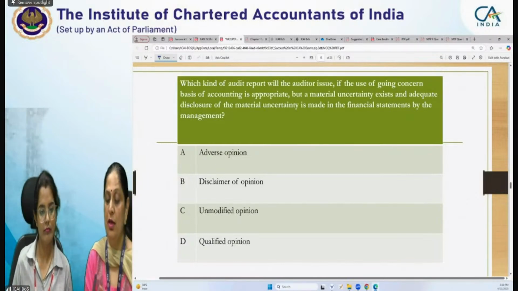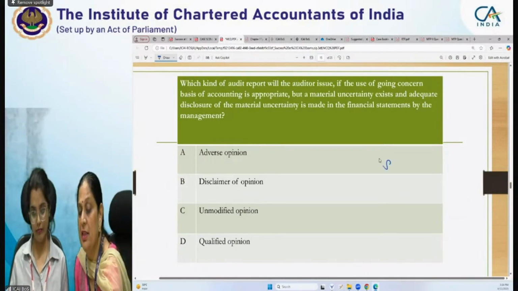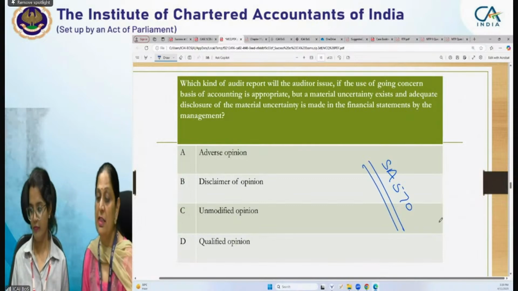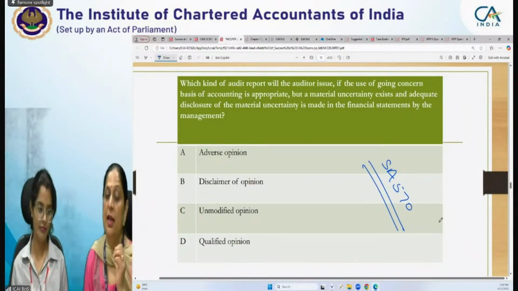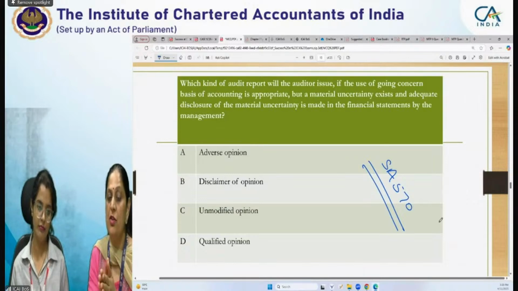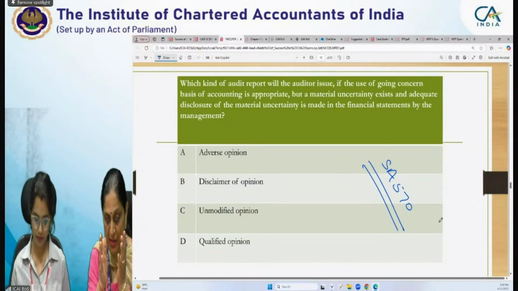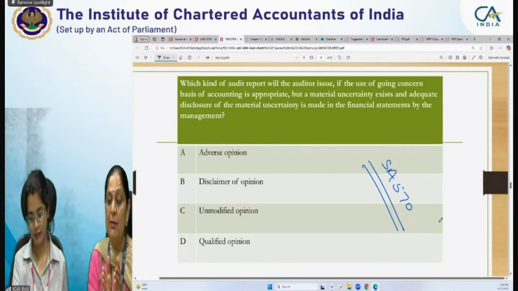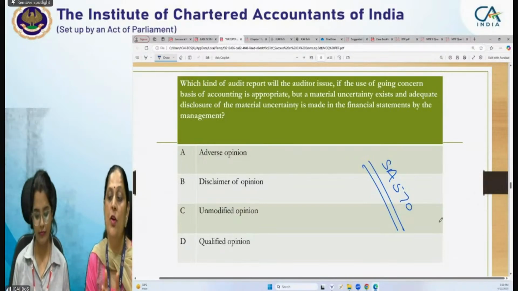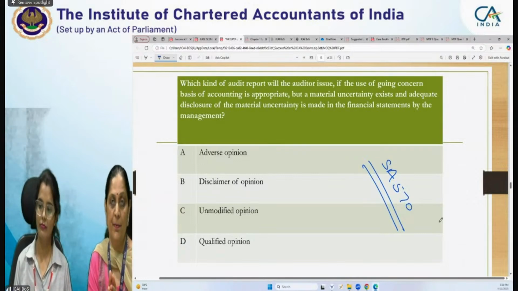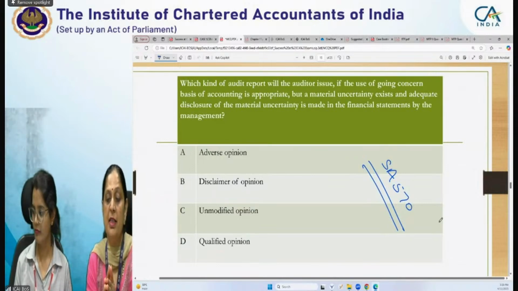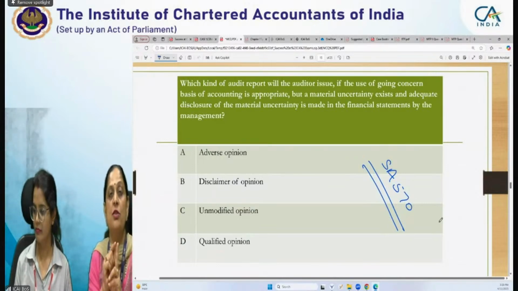Now, it is discussed in SA 570, right? SA 570 is going concern. And the auditor needs to ensure whether going concern basis of accounting is appropriate or not, and whether any material uncertainty exists or not. If it does not exist, then of course we will go for unmodified opinion. But when material uncertainty exists, we need to check two pointers.